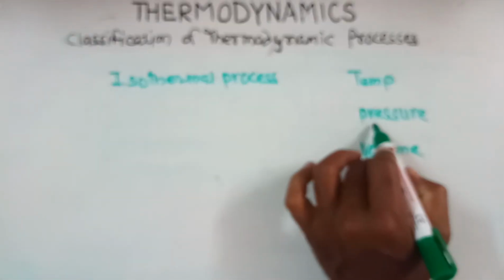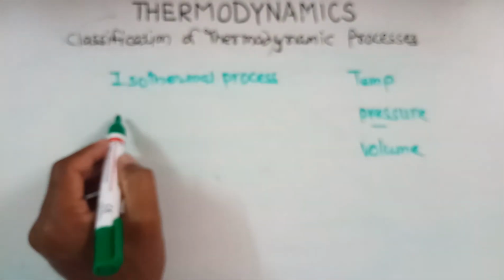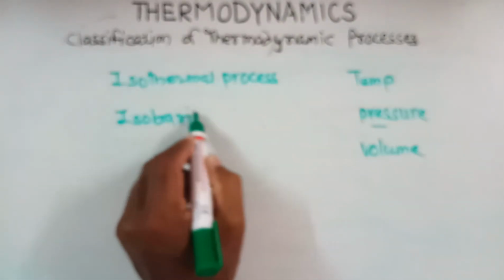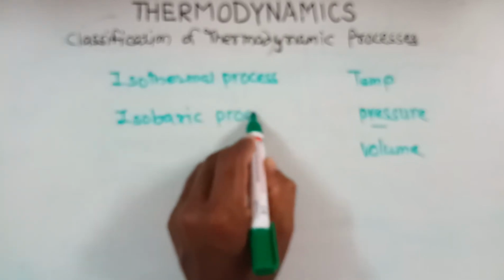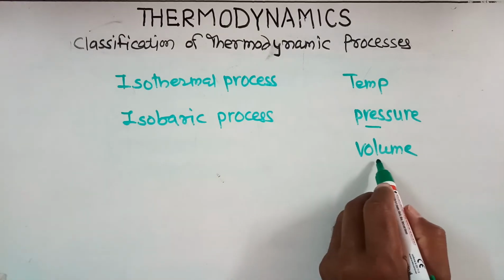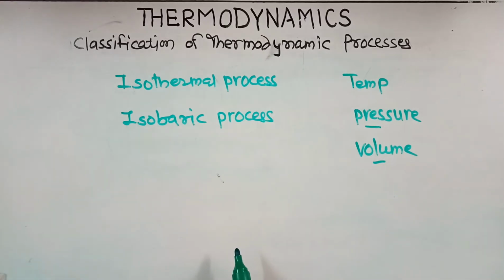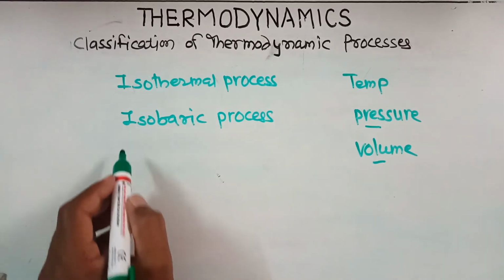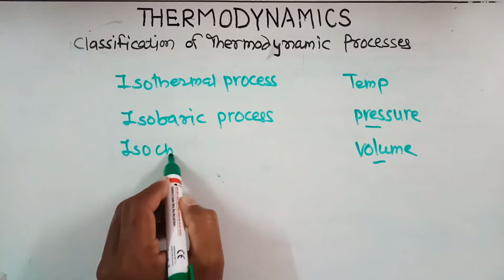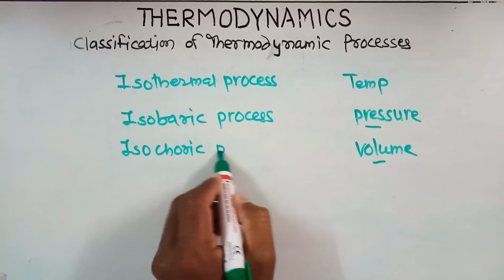When we keep the pressure constant, that process is known as the isobaric process. And when the volume is kept constant, that process is known as the isochoric process.